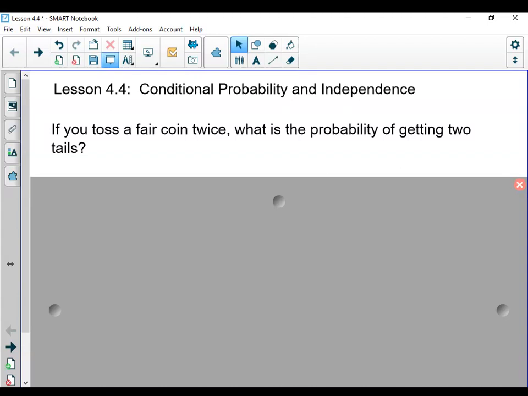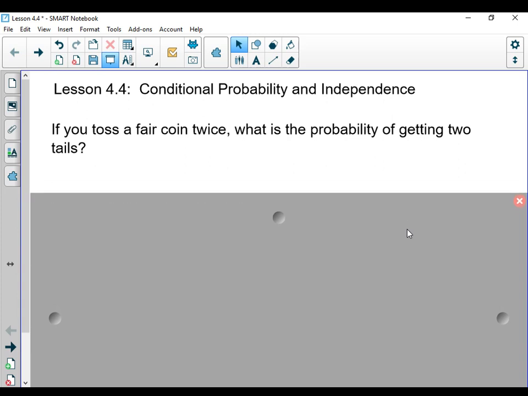Right, guys, what I want to look at today is actually section 4.4 from your book, but it's referred to as conditional probability, and then there's a second part that deals with independence. But here's the first situation I want you to think about. If you were going to toss a fair coin twice, what's the probability that you got two tails when you flip the coin twice? So let's think through this here.